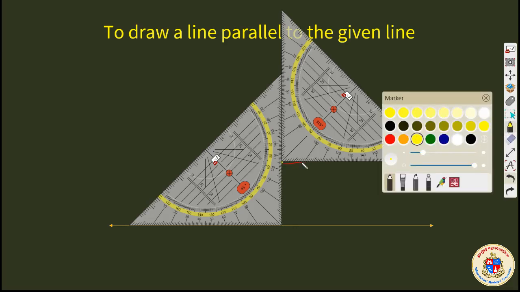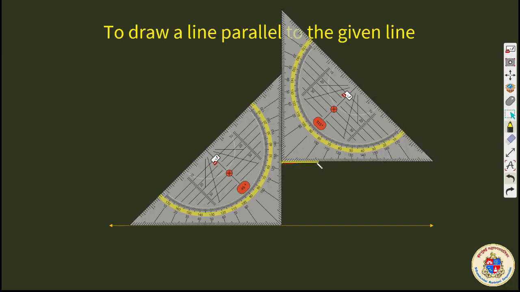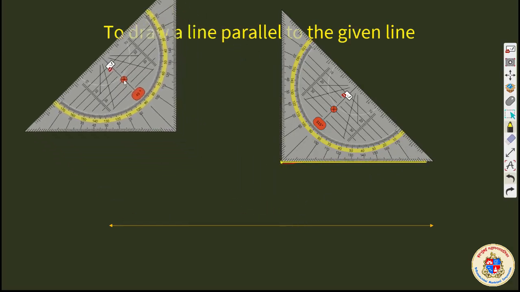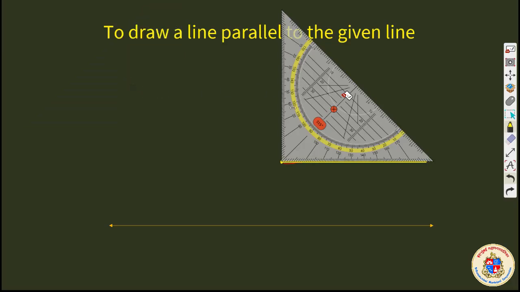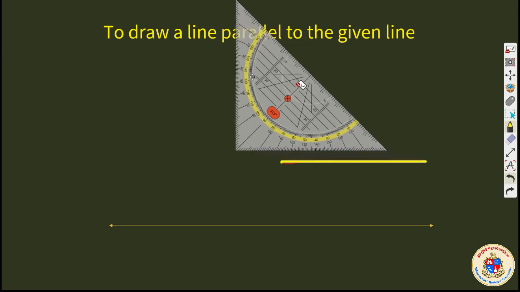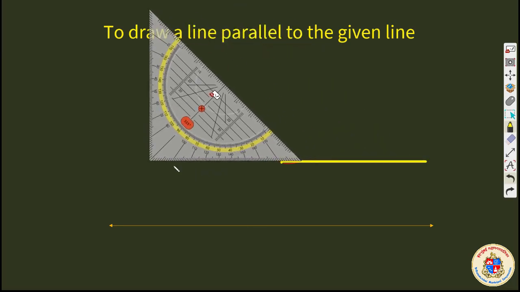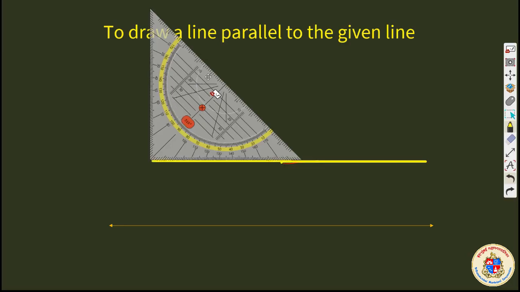Draw a line here. Please bear with me. Okay. So this line is parallel to the given line. How can we say that? And is it true? Yes, it is true. Why? Because I will tell you. I can take a scale also, but I am doing it this way to save time.